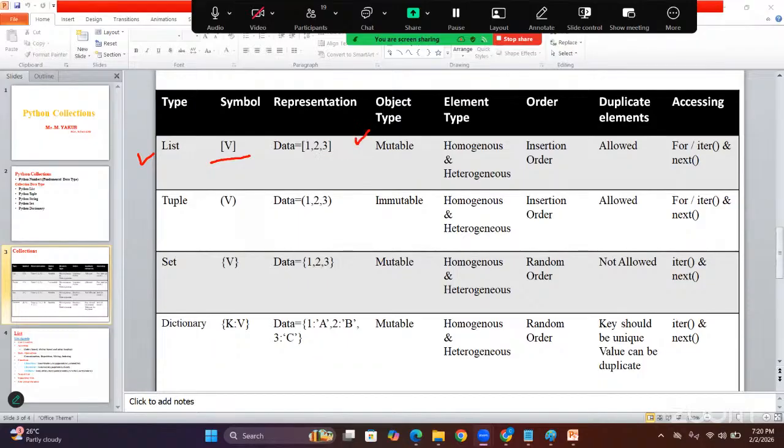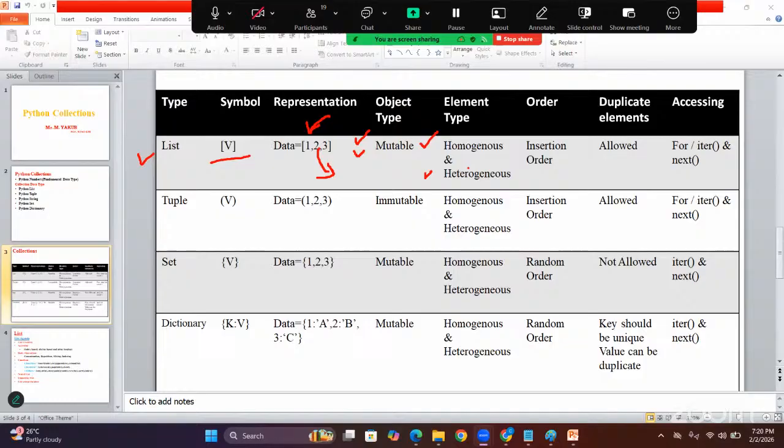Mutable means what? After declaration, at runtime, we can add a new element. If required, we can remove an existing element also. That's why we call it mutable. A list allows homogeneous and heterogeneous elements, which means a list object can allow the same type of data elements and different types of data elements also. Same type means it can accept, okay, 1, 2, 3, 4, 5 only, floating point values only, or name string values only, and it can accept some integers, some floating point values, some character values also.